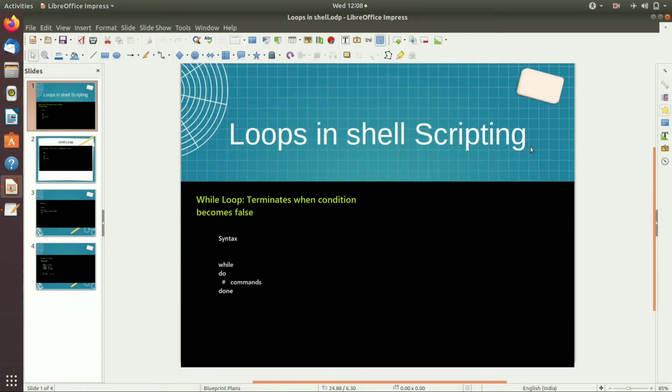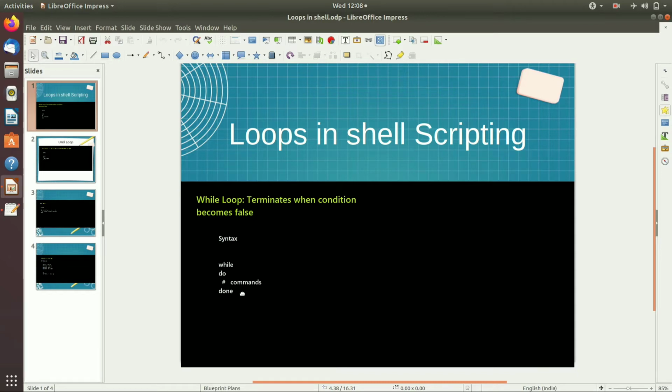In the last video we saw the while loop, and in this video we will learn how to use until loops in shell scripting. Until loops are almost similar to while loops with a slight difference. The syntax for a while loop is: while, then the starting bracket is denoted by do, then some statements that you want to execute, that is commands, and finally done to close the bracket.